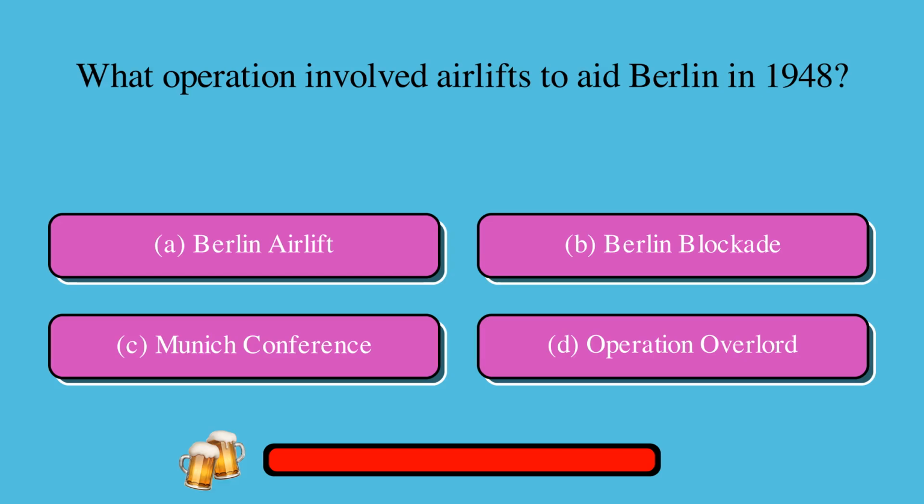What operation involved airlifts to aid Berlin in 1948? A. Berlin Airlift, or B. Berlin Blockade, or C. Munich Conference, or D. Operation Overlord? The correct answer is A. Berlin Airlift.